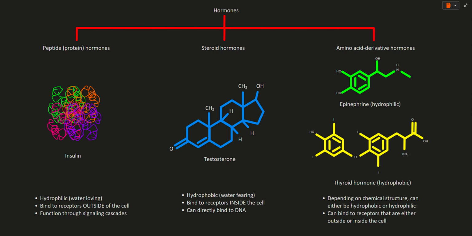Lastly are amino acid derivative hormones. These hormones can either be hydrophilic or hydrophobic, depending on the type of amino acid it is derived from. For example, epinephrine is hydrophilic, meanwhile thyroid hormone is hydrophobic. If the amino acid derivative hormone is hydrophilic, it will bind to a receptor outside of the cell. If it is hydrophobic, it will bind to a receptor inside the cell.